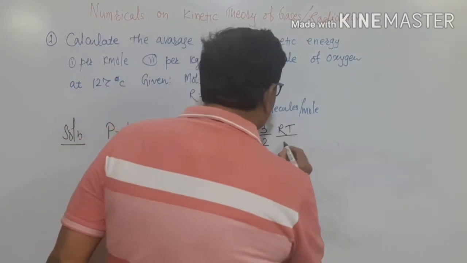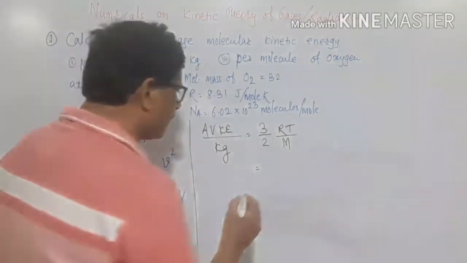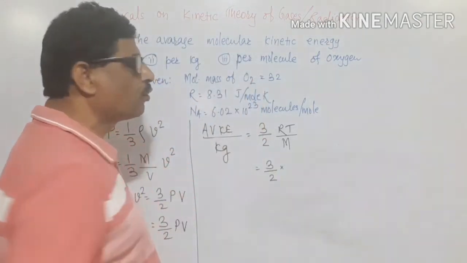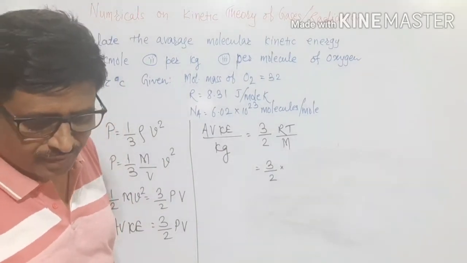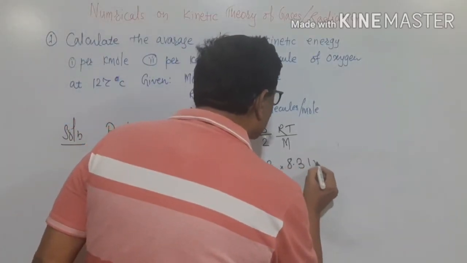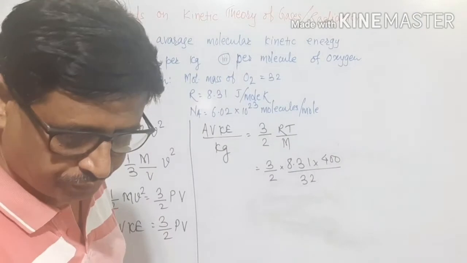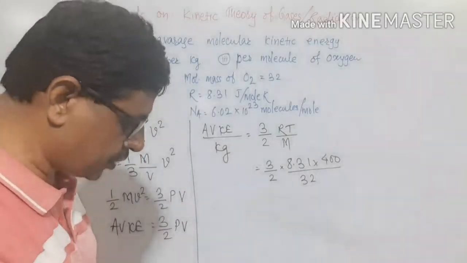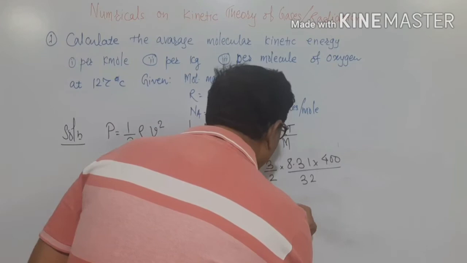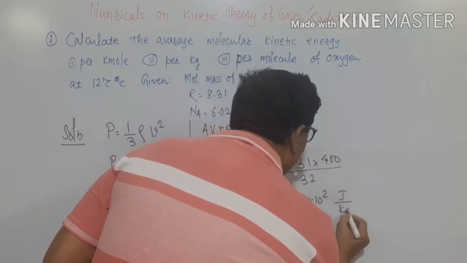If I divide this by molecular mass, it comes out to be equal to average kinetic energy per kilogram, and it should be equal to 3 divided by 2 RT over M. Here the molecular mass is 32 gram weight, and because of that I will take it as 8.31 into 400 divided by molecular mass of oxygen, which is 32, and hence this comes out to be equal to 1.581 into 10 to the power of 2 joule per kilogram.